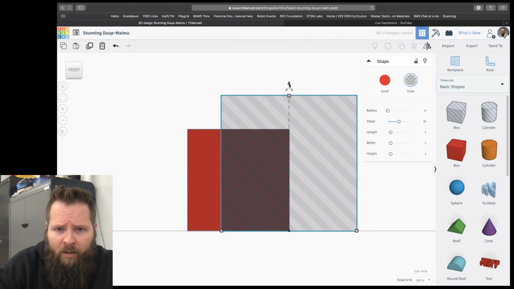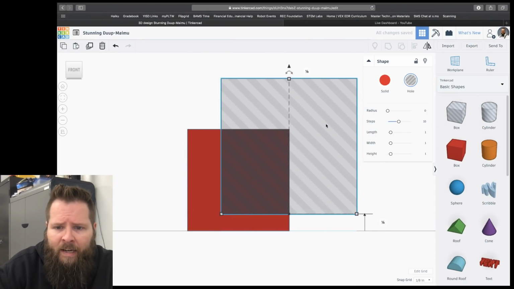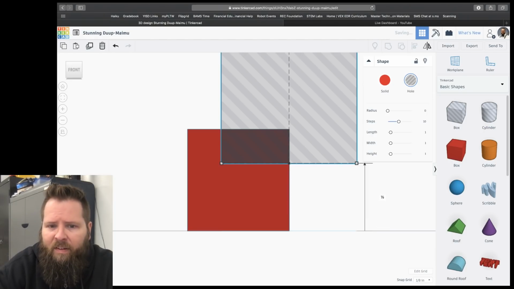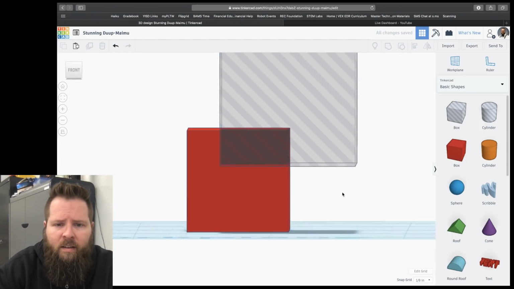Or you can click on it, click and drag, and then you can actually type in the amount that you want it to go up by. So I'm going to say I'll have it go up by 1/2 inch, and so there it is. Okay.